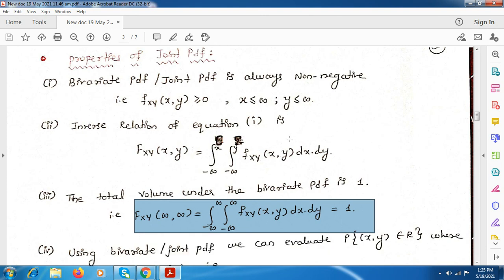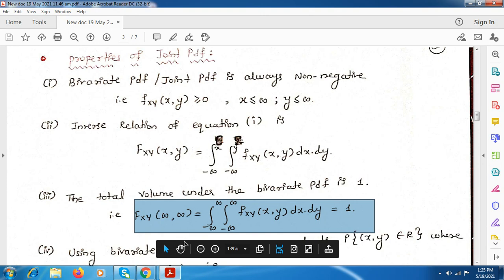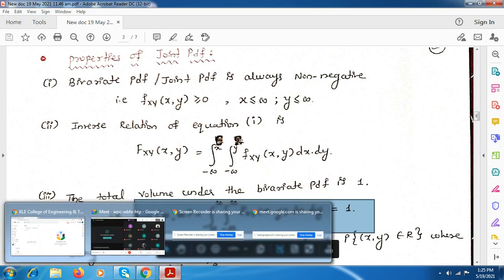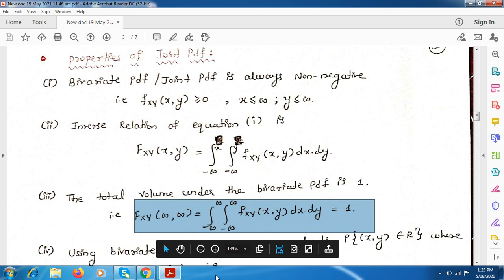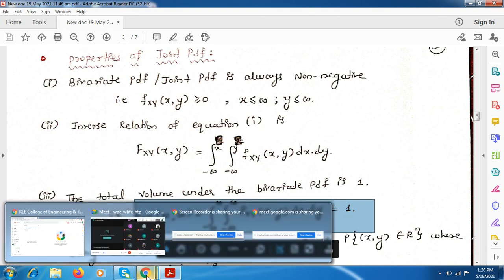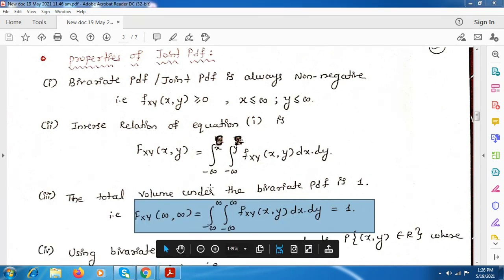So just take down this. Take down these three properties. Is the screen visible? Screen is visible, Yes, ma'am. right? Okay. So just take down these three properties.